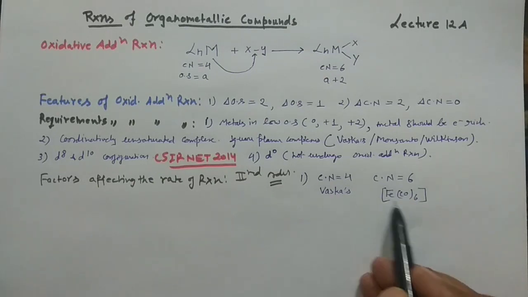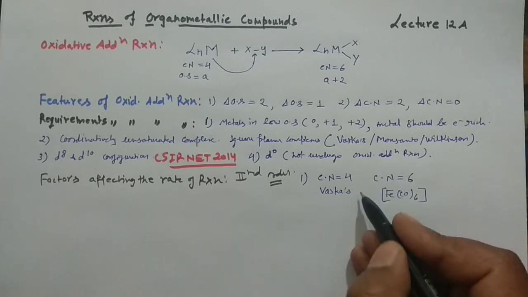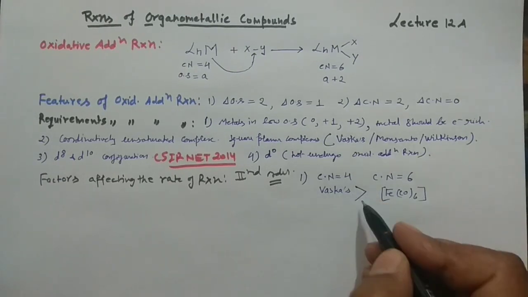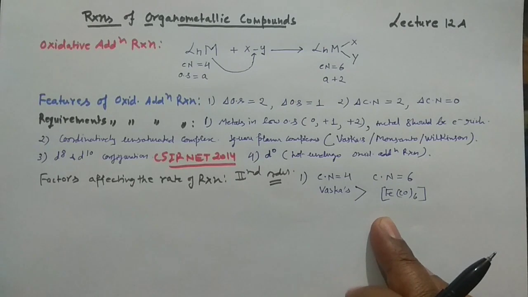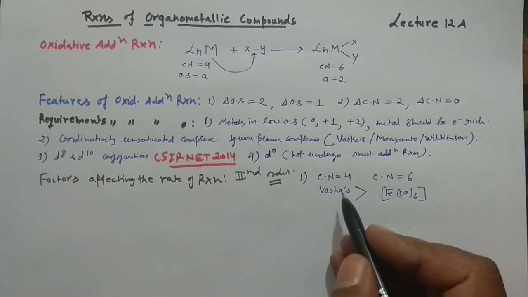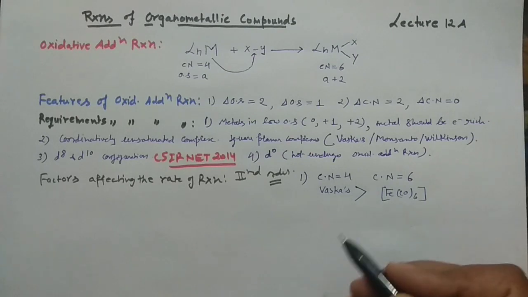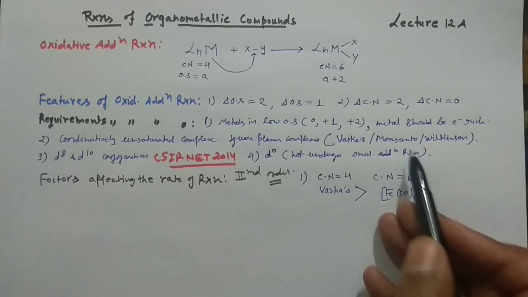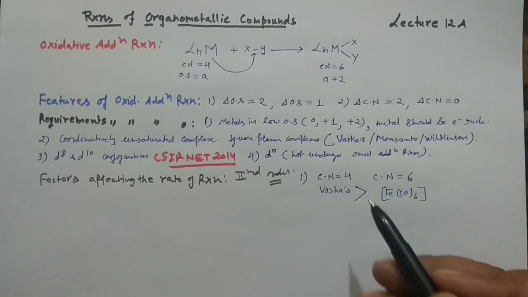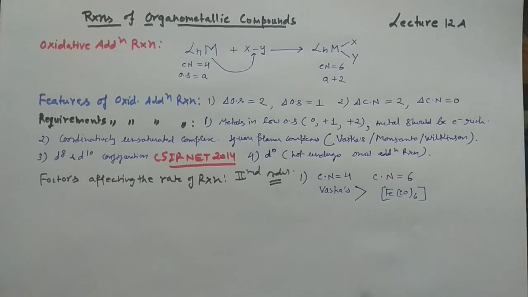If you compare the rate of the reaction, obviously the rate would be higher for the coordinatively unsaturated complex. So this is very important. A faster rate of oxidative addition would be observed for complexes having a coordinatively unsaturated site, like Vaska's complex, Monsanto complex, Wilkinson catalyst, all these things. And then the second very important point.